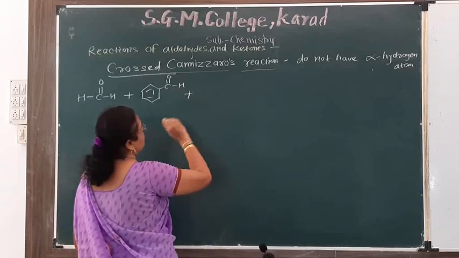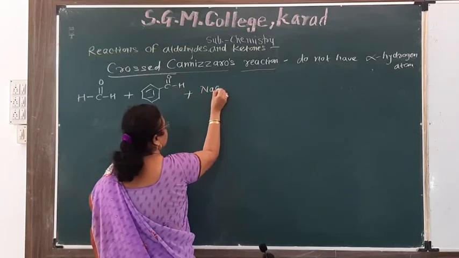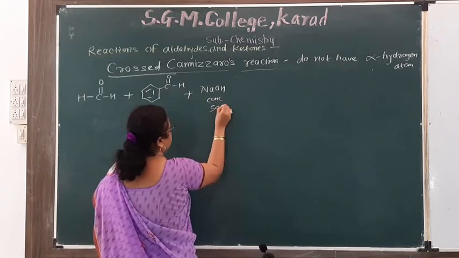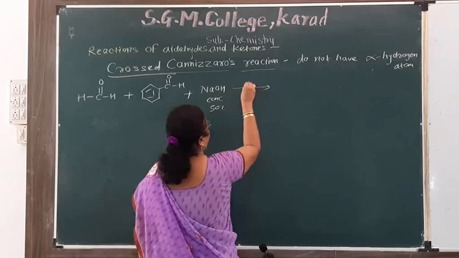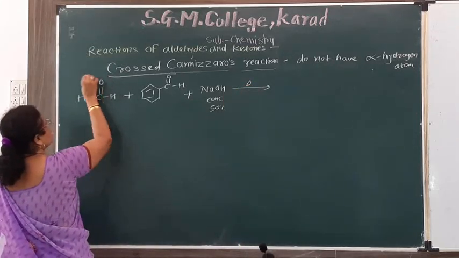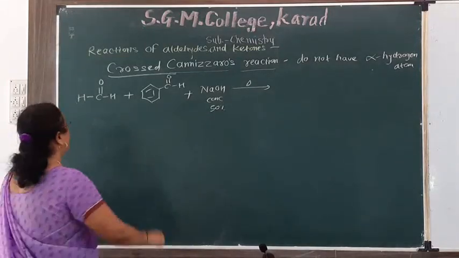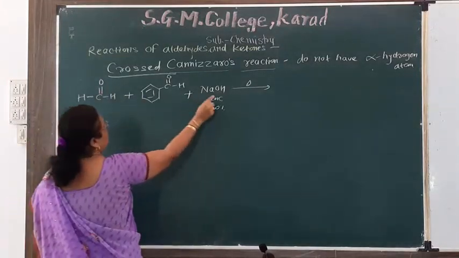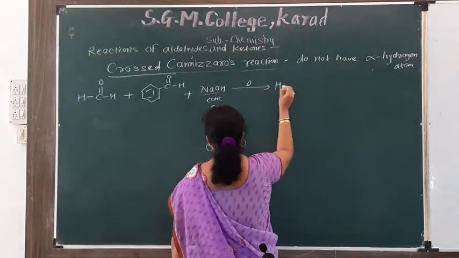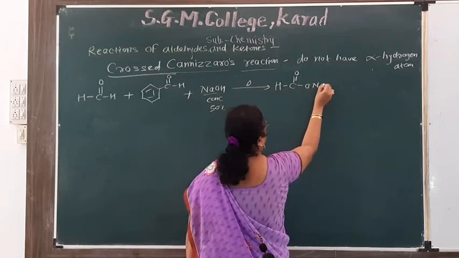They react when heated with concentrated NaOH, that is 50%. Then formaldehyde undergoes oxidation to give sodium formate, HCOONa.